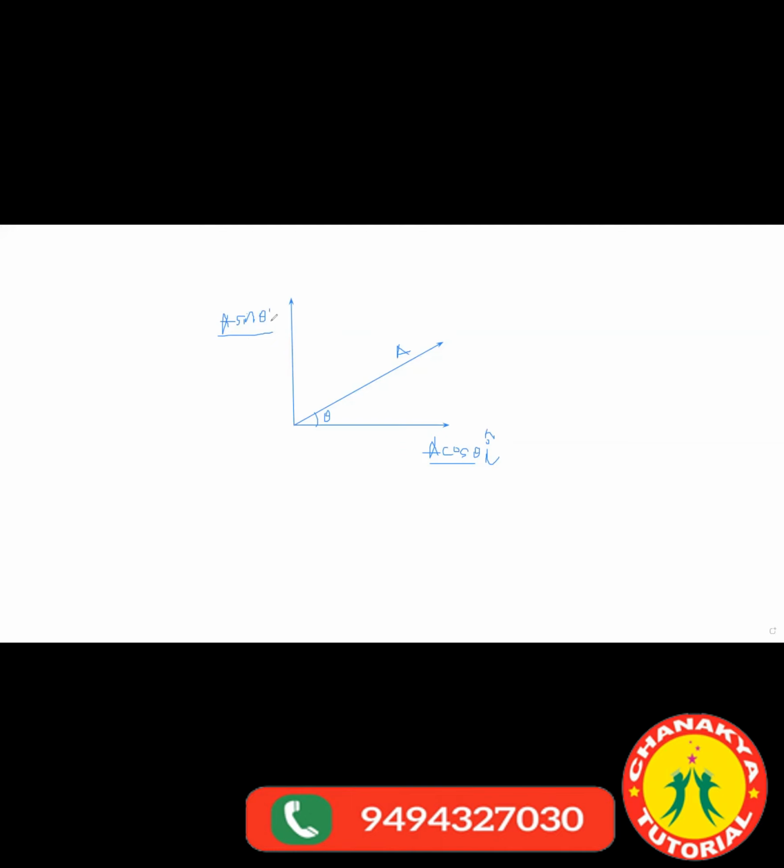J direction. So we put it as a J cap. All right. Now let me do one thing. I will just name this as AX. AX means what? X component of vector A. And what should I name this vector, guys? AY, the Y component of vector A.